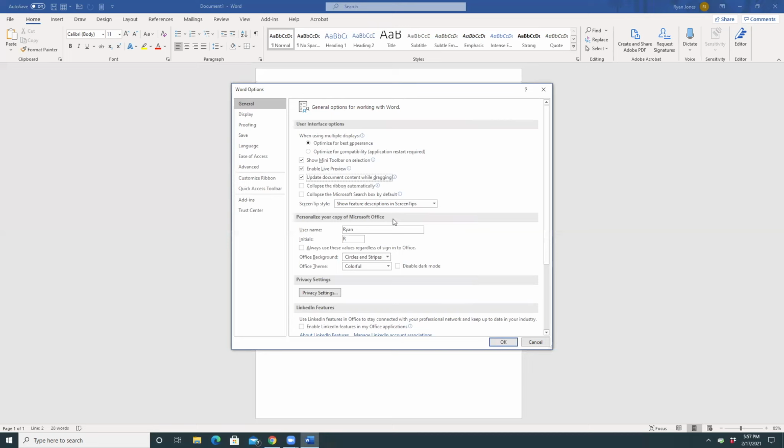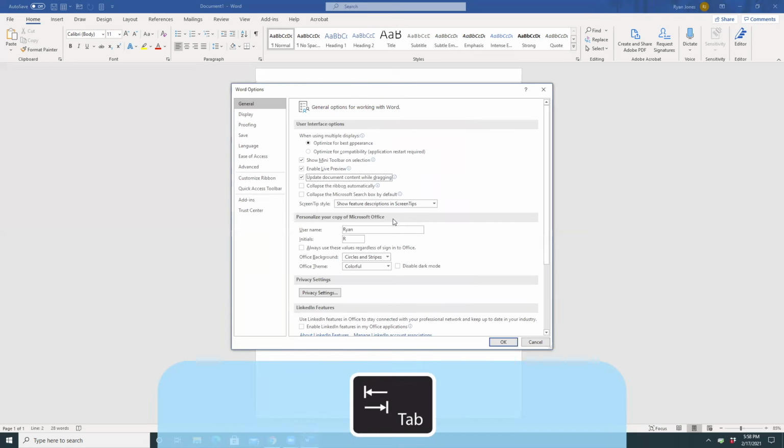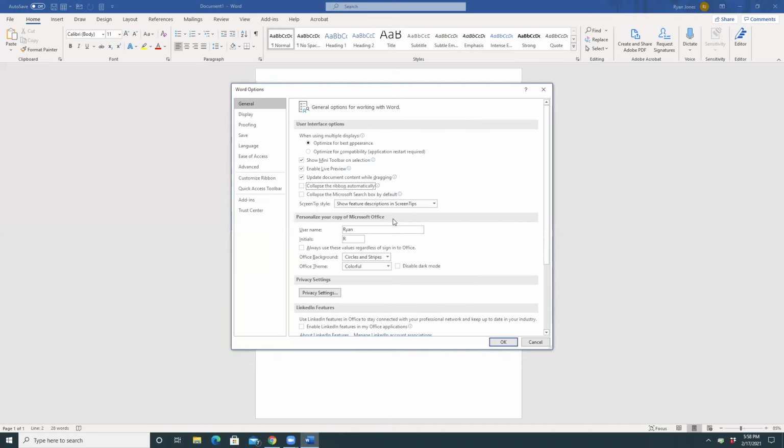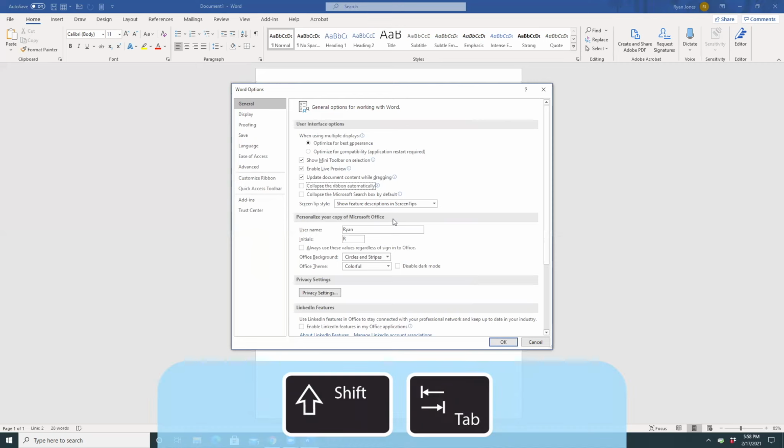So this time, as I got to these checkboxes, JAWS did not say that it was checked or unchecked. It's playing the sound. That sound I'm hearing now is the one that I chose for when it's checked. Let's tab until I find one that's not checked so I can hear the other sound. Collapse the ribbon automatically checkbox. There it is. That one, collapse the ribbon automatically, is unchecked because that's the slightly different pitch of that sound. So now I'm not hearing those words checked or unchecked. I'm hearing the sounds. In fact, I'll press Shift Tab so we can hear it again.